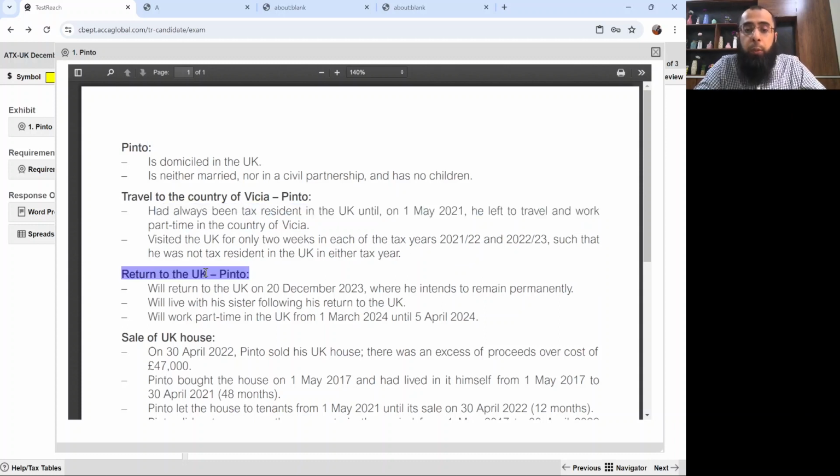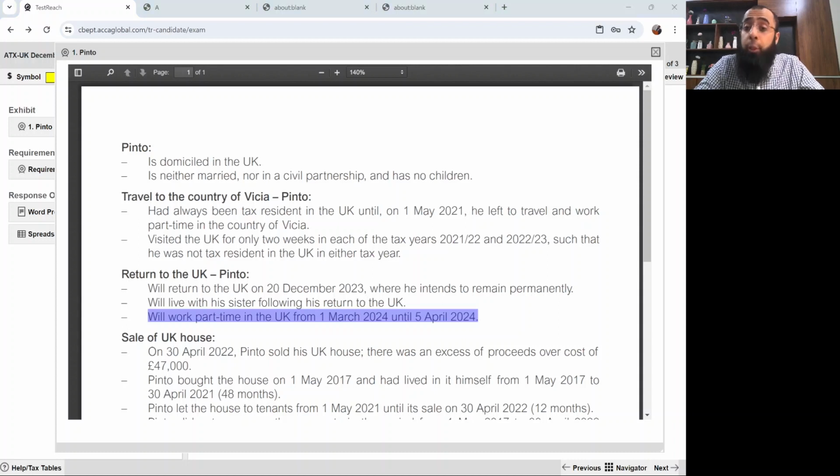Now, return to the UK, Pinto. Pinto will return to UK on 20th December 2023, where he intends to remain permanently. Will live with his sister following his return to the UK. Will work part time from 1st March 2024 until 5th April 2024.